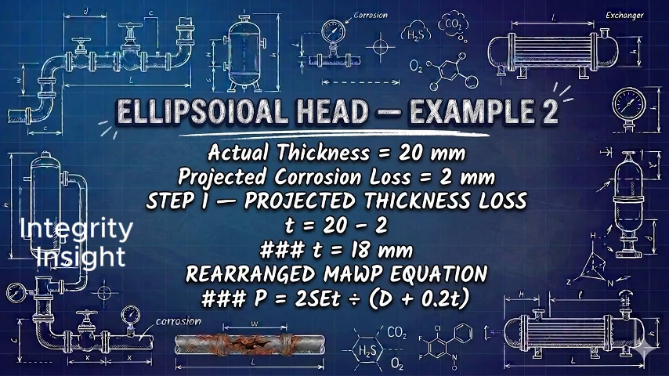First, calculate the projected thickness. The projected thickness equals 20 minus 2, giving 18 millimeters. The required thickness equation must now be rearranged to solve for pressure. The rearranged equation is P equals 2 SET divided by D plus 0.2 T.